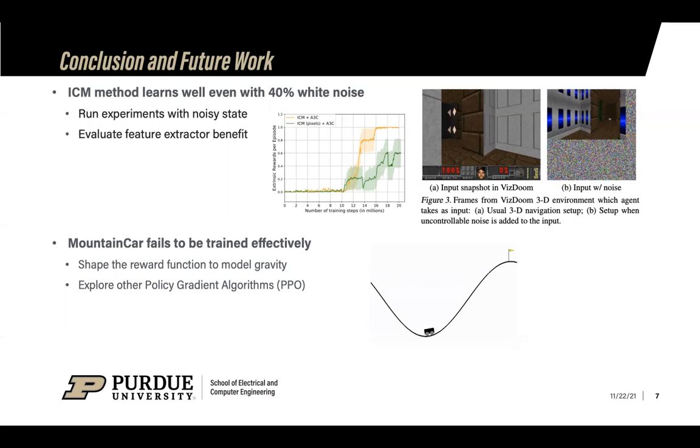The Mountain Car environment that we trained failed to effectively converge. We want to explore reward shaping to model gravity as well as explore other policy gradient algorithms.